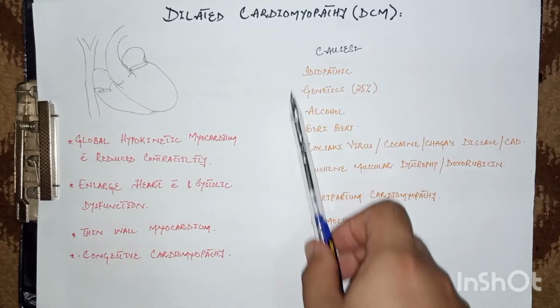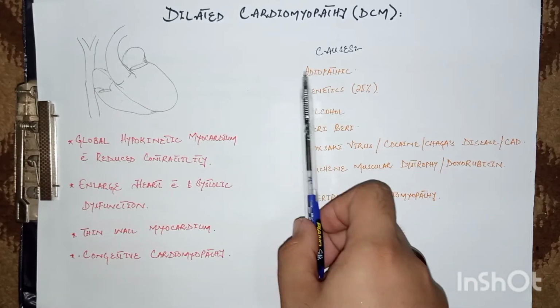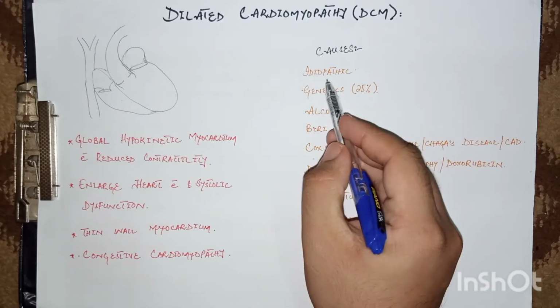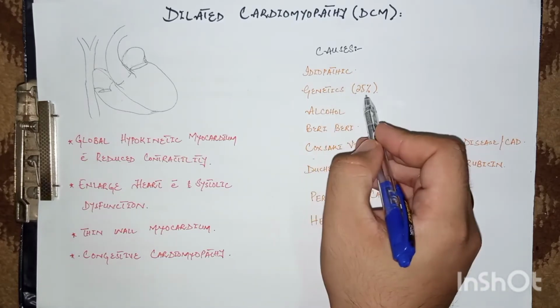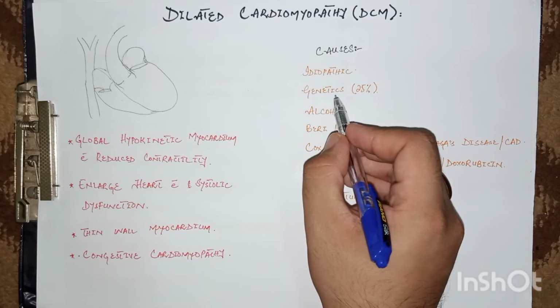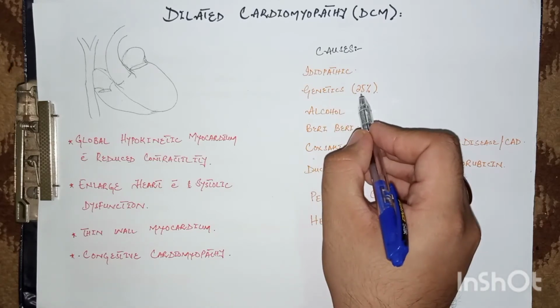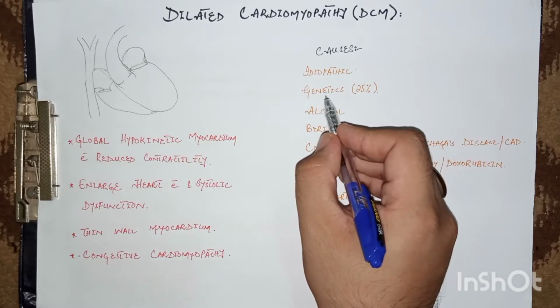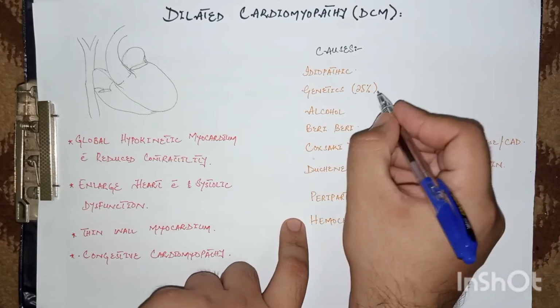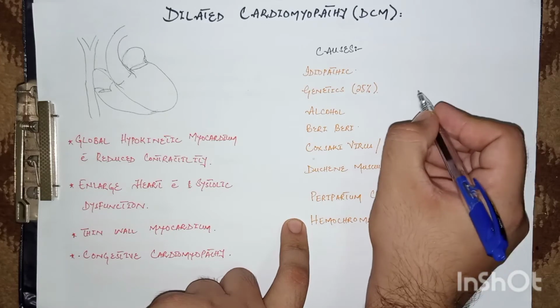Now come to the causes of dilated cardiomyopathy. The most common cause is idiopathic. The other causes include genetic causes. It is an autosomal dominant disorder in 25% of the cases, and there is a mutation in a single gene which is responsible for the synthesis of dystrophin protein.